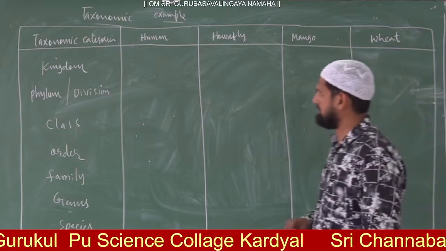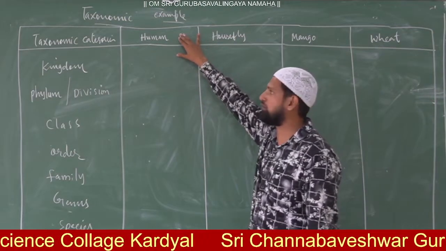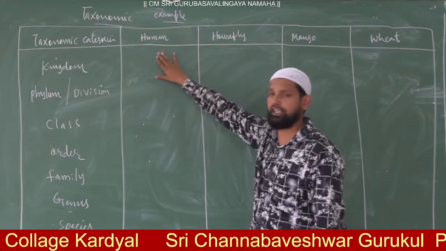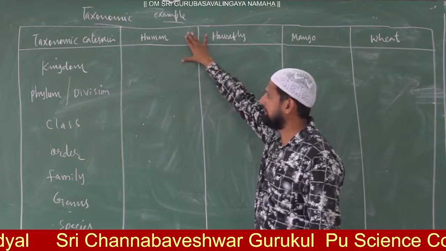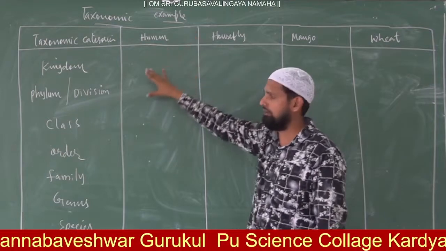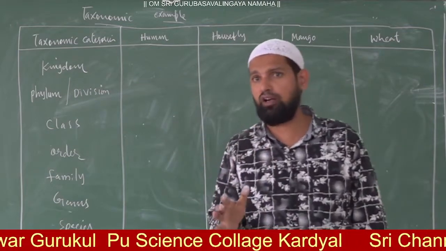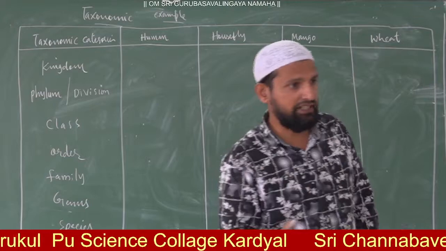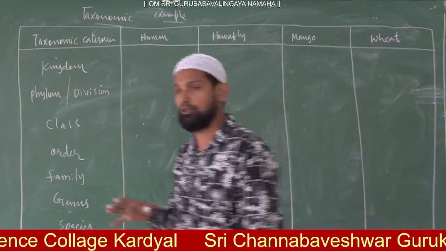Number 1, first, the human being belongs to which kingdom? Animalia. The human being belongs to which phylum? Presence of notochord, presence of dorsal neural tube, ventral neural tube.